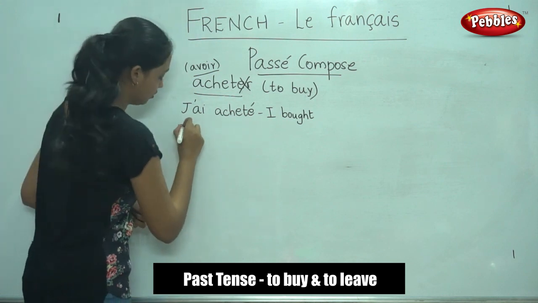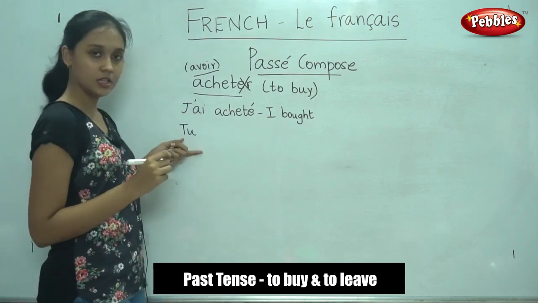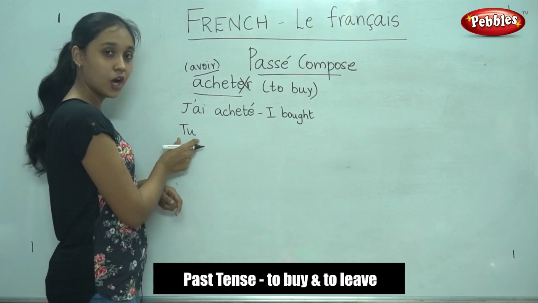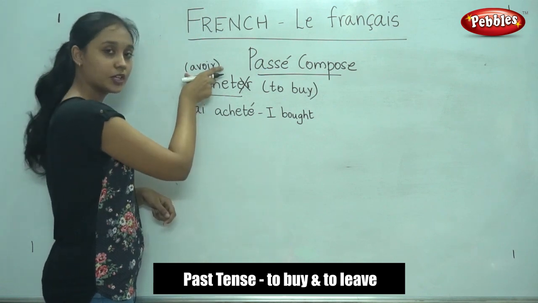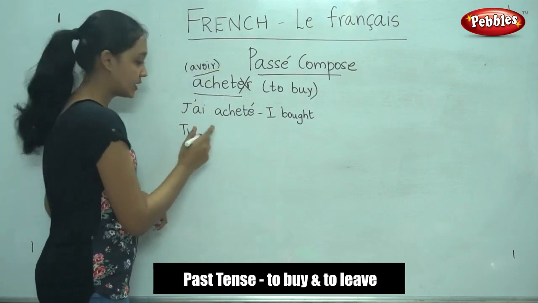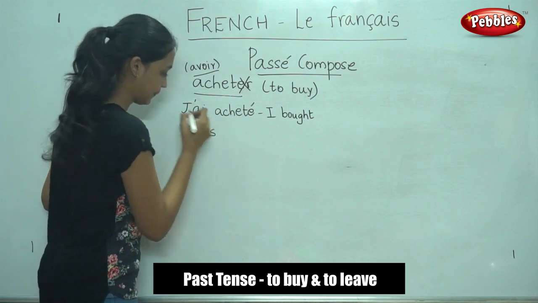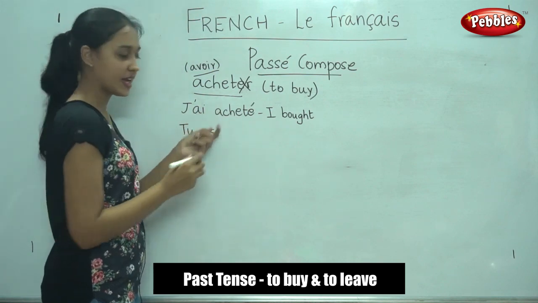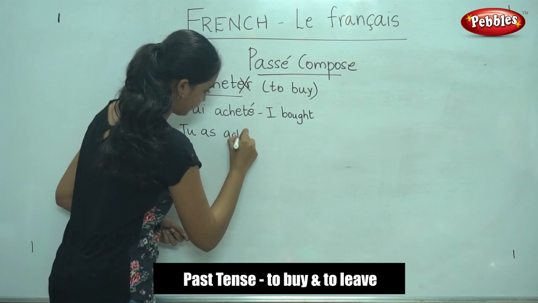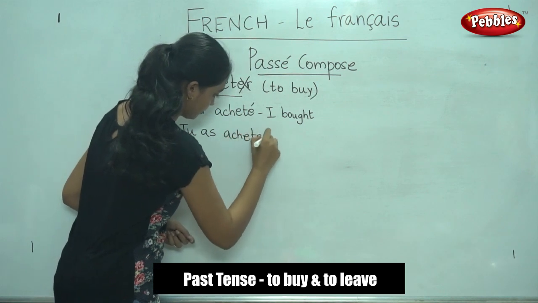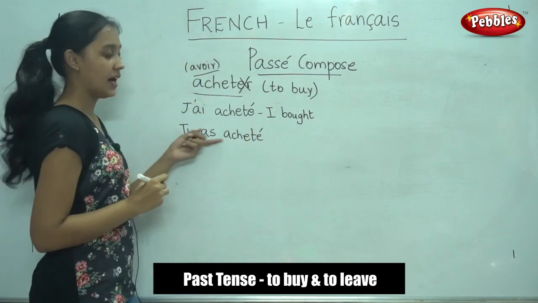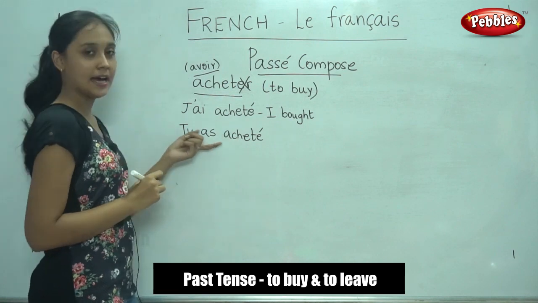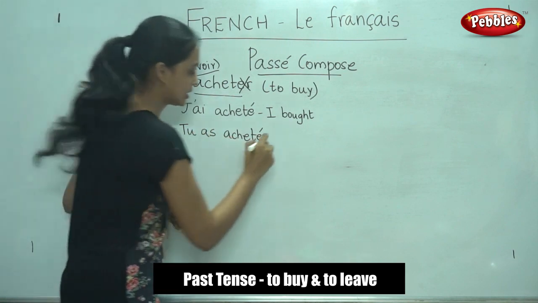Okay. Now for tu, we would write the subject followed by the avoir conjugation. For tu it is as, and we would write the past participle. Tu as acheté. You bought.